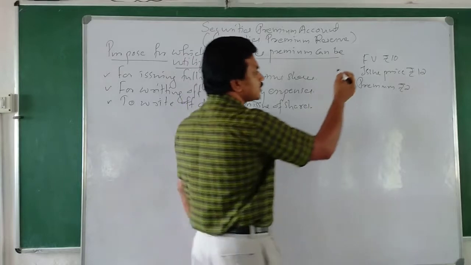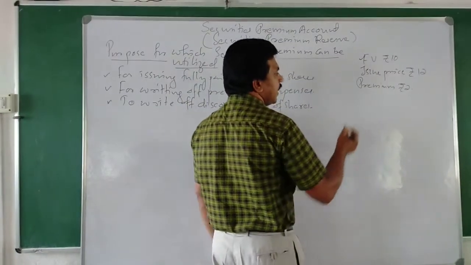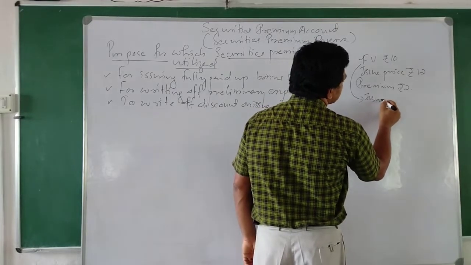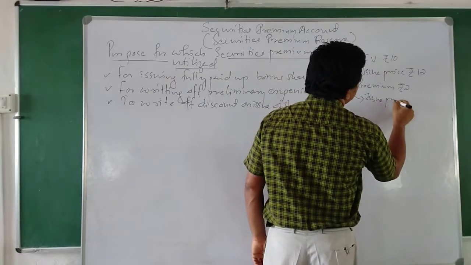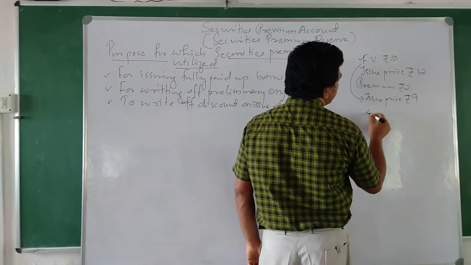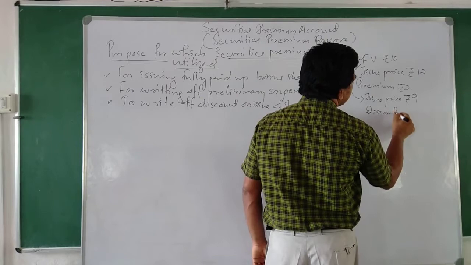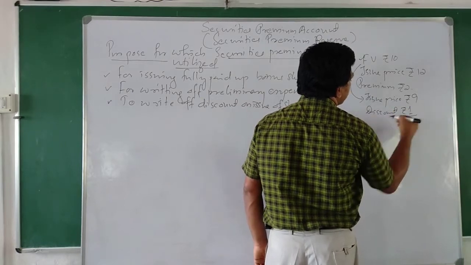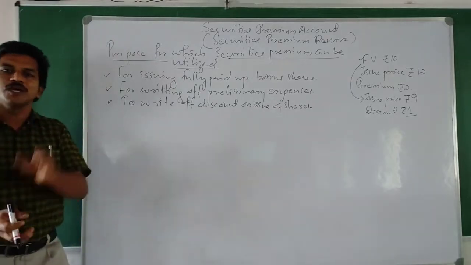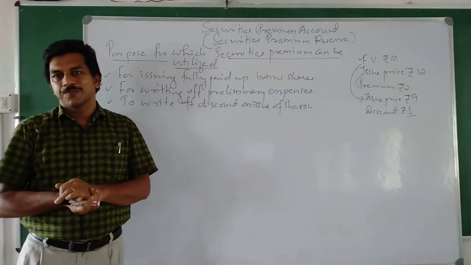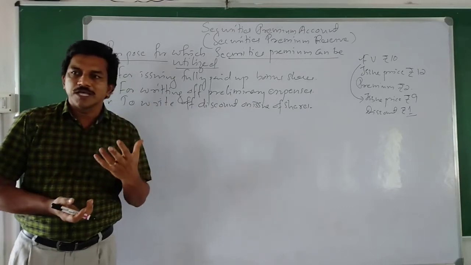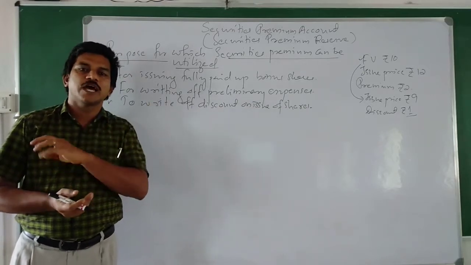Suppose the face value of the share is 10, and now we are issuing this share at an issue price of rupees 9. The discount is rupee 1. So this is a loss. Instead of issuing our shares for rupees 10, we are issuing at rupees 9. That 1 rupee loss can be written off from the available securities premium.